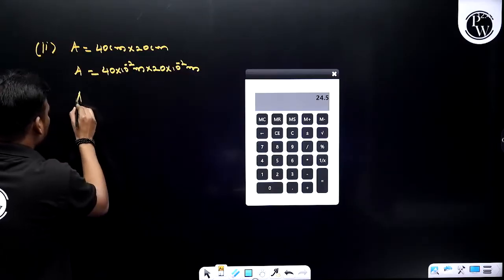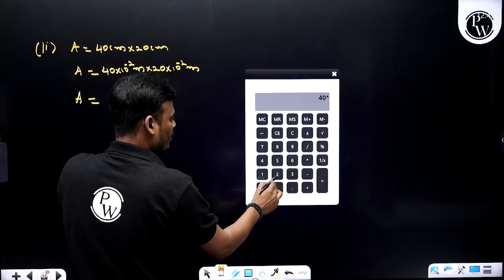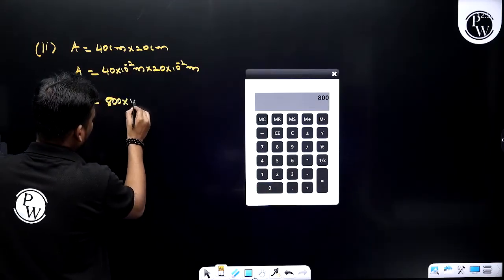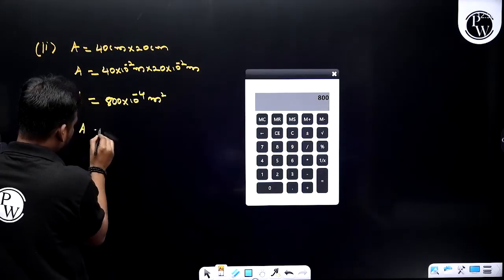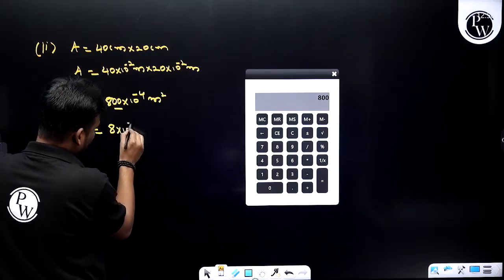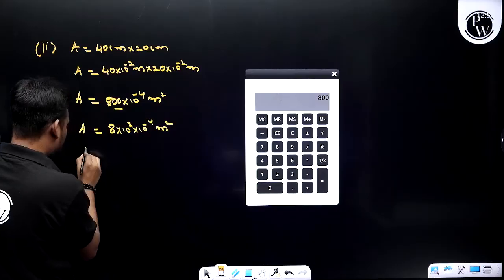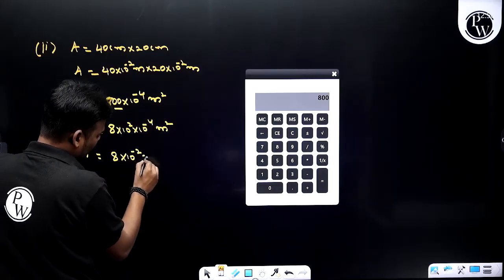So 40 into 20 is 800 into 10 power minus 4 meter square. After simplifying, 8 into 10 power 2 into 10 power minus 4 meter square. So finally area is 8 into 10 power minus 2 meter square.